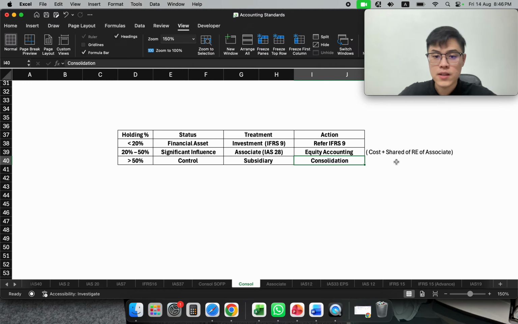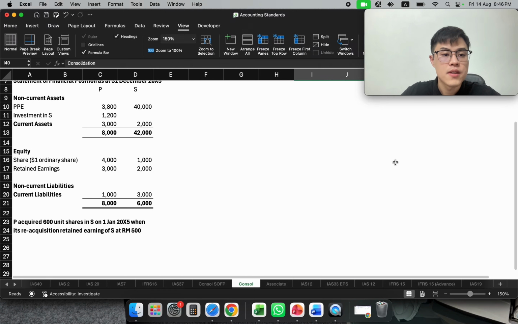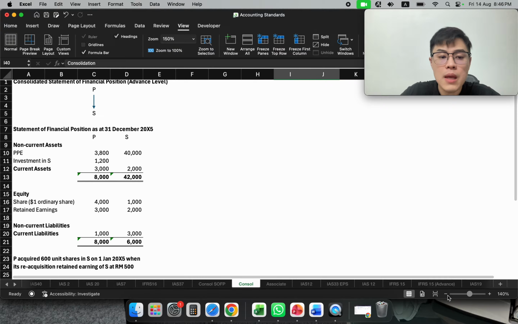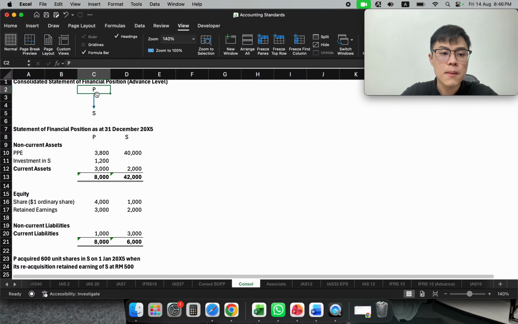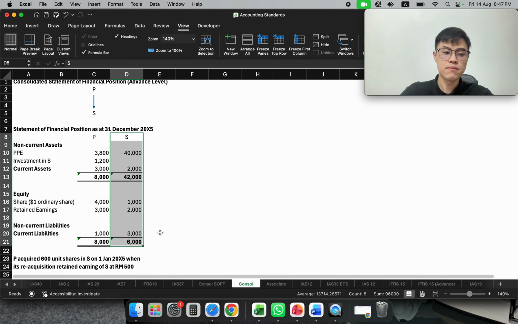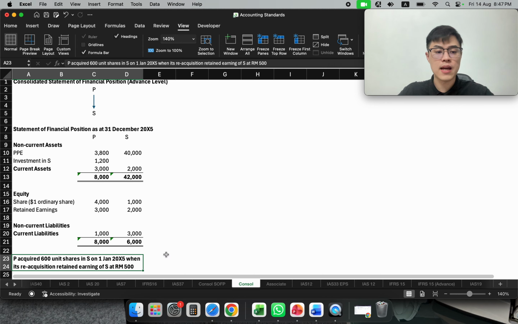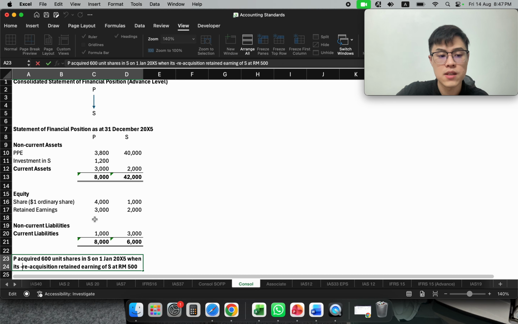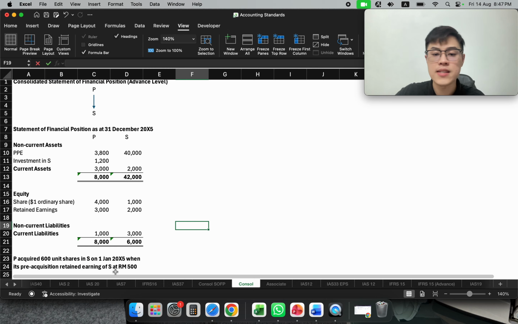So let's start with the subsidiary. In this question, we have a straightforward relationship: P buys over S, given the information of P and the information of S. P acquires 600 units of shares in S on 1st January 20x5, when the pre-acquisition retained earnings of S are reported as 500.